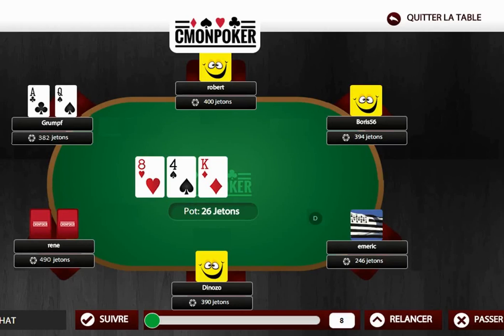Now, with sizing, the size of the bet that we're going to place will depend on the size of the pot. So, obviously, if the pot is pretty large, we're not going to place a bet of just 2 chips. So, we'll adapt our bet to the size of the pot. On the other hand, if the pot is quite small, then we'll place a bet of 10, 8, maybe 6 chips, but we're not going to bet 40 chips. So we're going to adapt the bet to the size of the pot. And we're also going to adapt our bet, not to our hand, but to the texture of the flop.